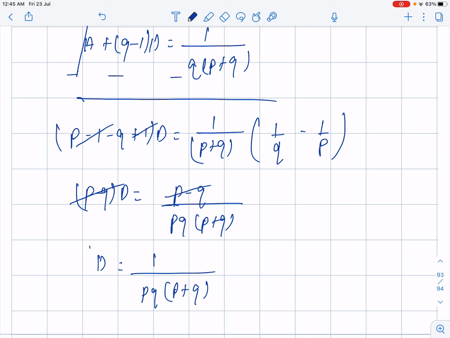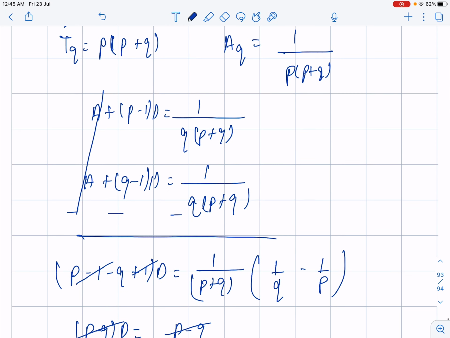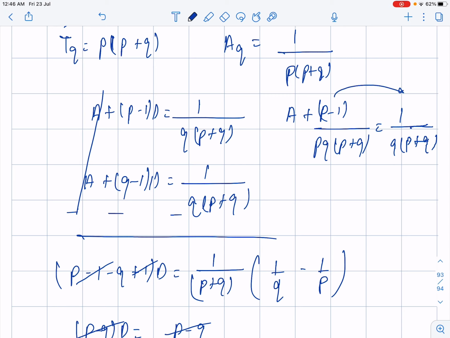As soon as I got the value of d, I substitute it in any of the given equations to get the value of a. So let's write the value of d in the first expression. It becomes a plus (p minus 1) divided by pq times (p plus q) is equal to 1 upon q times (p plus q). Transposing from LHS to RHS, a becomes 1 upon q times (p plus q) taken common, times (1 minus (p minus 1) divided by p).